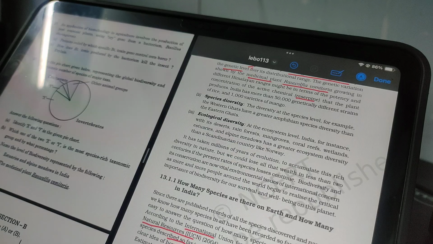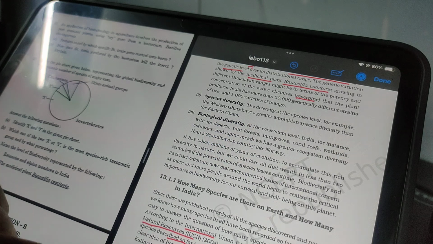Basically, collectively, various different species are present. So that is ecosystem level. In India there are desert, rainforest, mangroves, coral reef, wetlands, estuaries, alpine meadow. So they have greater ecosystem diversity compared with Norway.